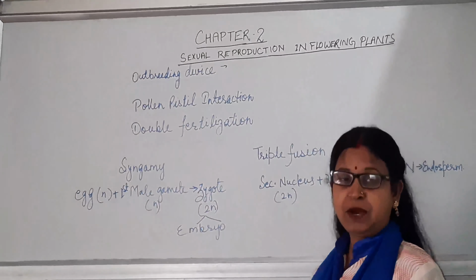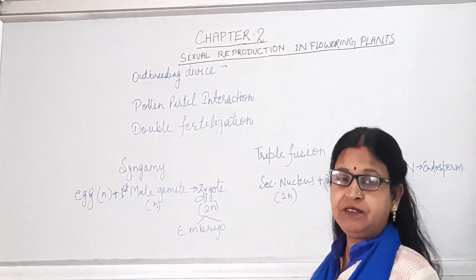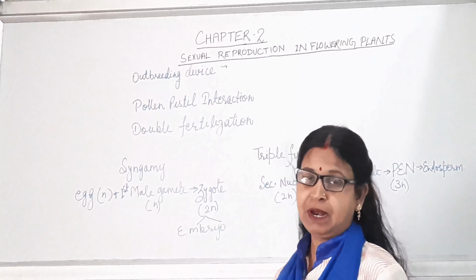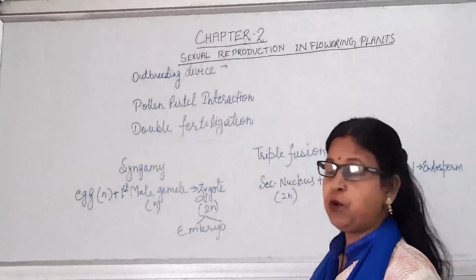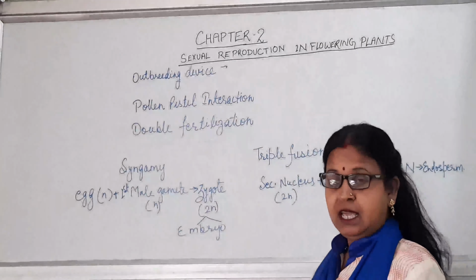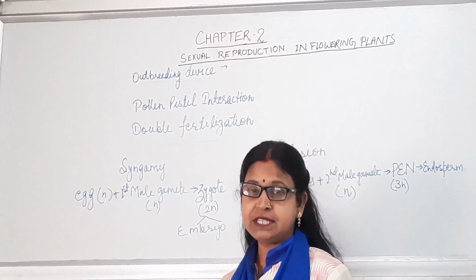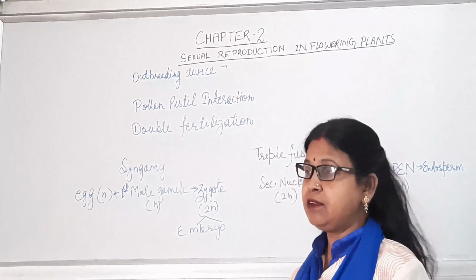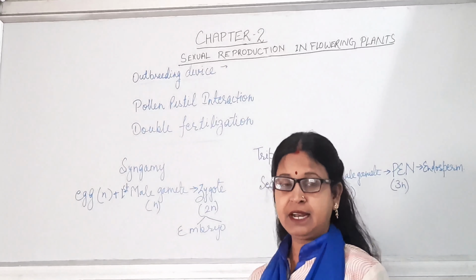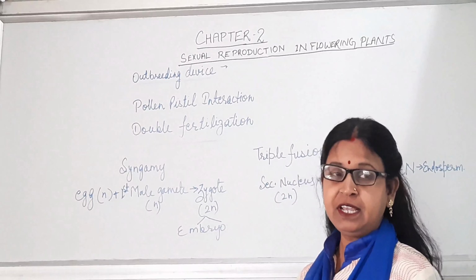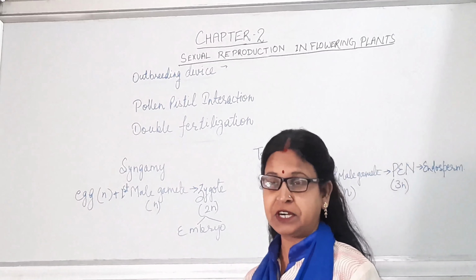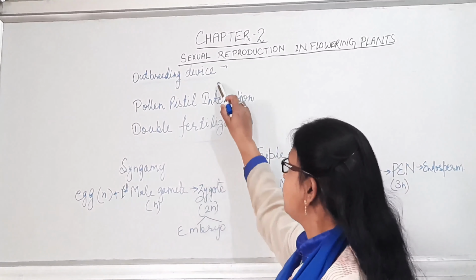Now we will discuss the fertilization event, in which we will study double fertilization in angiospermic plants. Before that, we will discuss some points like outbreeding devices and pollen-pistil interaction. We know that due to continuous self-pollination and self-fertilization, inbreeding depression arises. Due to that, the productivity goes down, and the quality of the pod and the species will also go down.